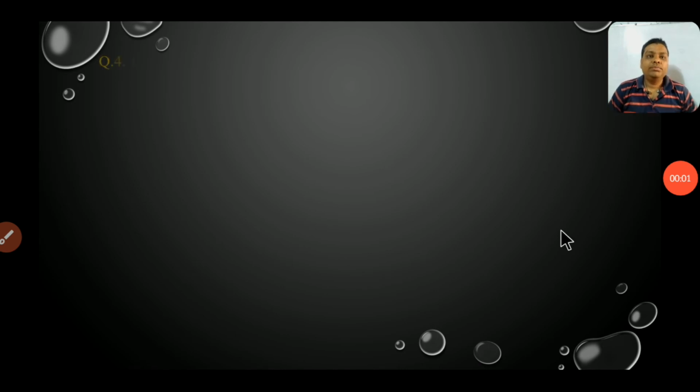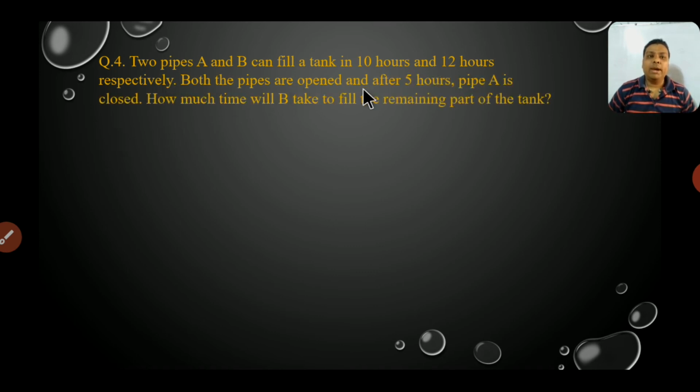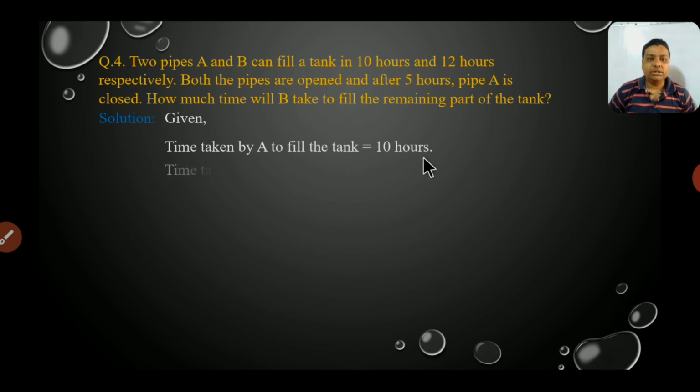Now students, here you can see the question is, two pipes A and B can fill a tank in 10 hours and 12 hours respectively. And both the pipes are opened, and after 5 hours pipe A is closed. So in how much time will B take to fill the remaining part of the tank? Okay, so let's see here how. At first, time taken by A to fill the tank is 10 hours. Time taken by B to fill the tank is 12 hours.